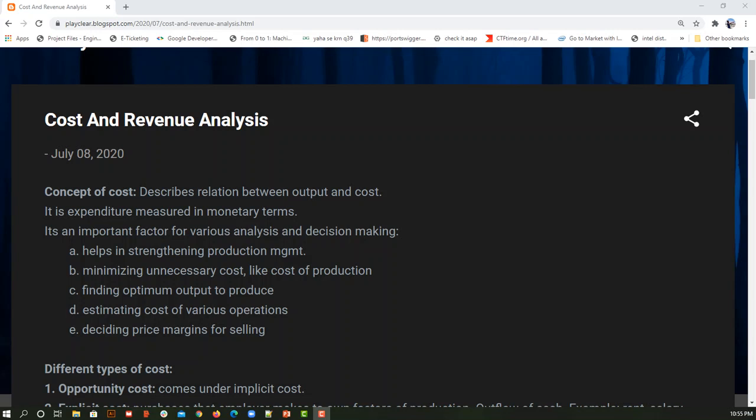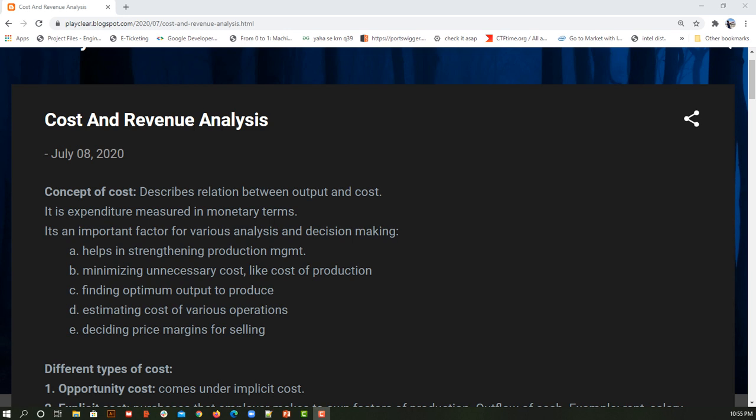Hi all. So today we are going to learn everything about cost. What is cost? What are the different types of cost? How does the cost vary in terms of long run production? How does it vary in terms of the short run? Everything we are going to see in detail along with the graphs so that it can be used in terms of analysis and all. Okay.